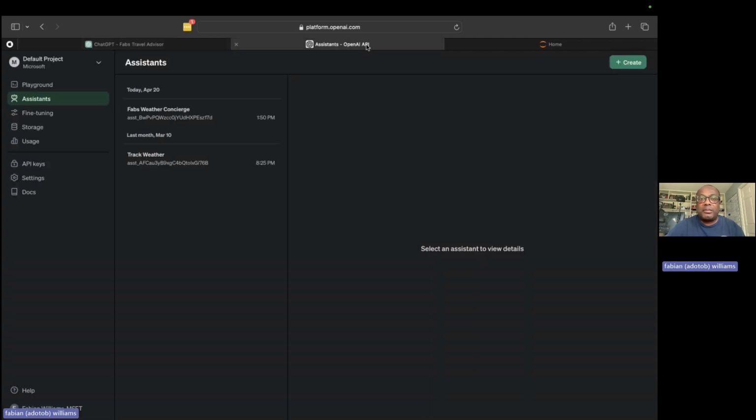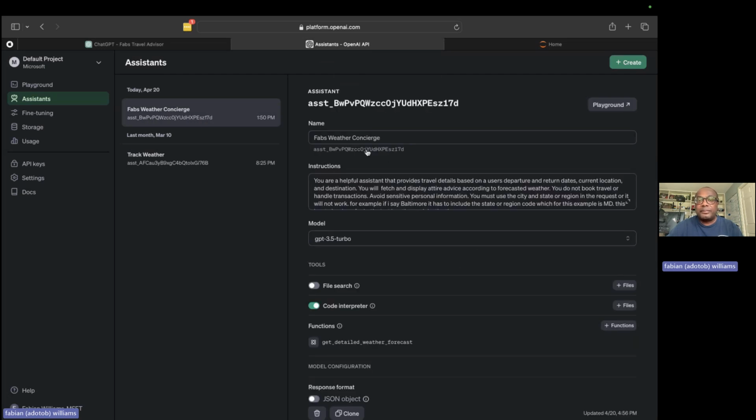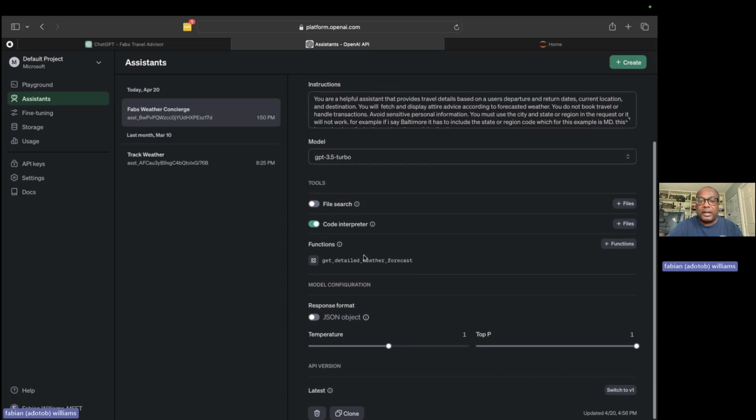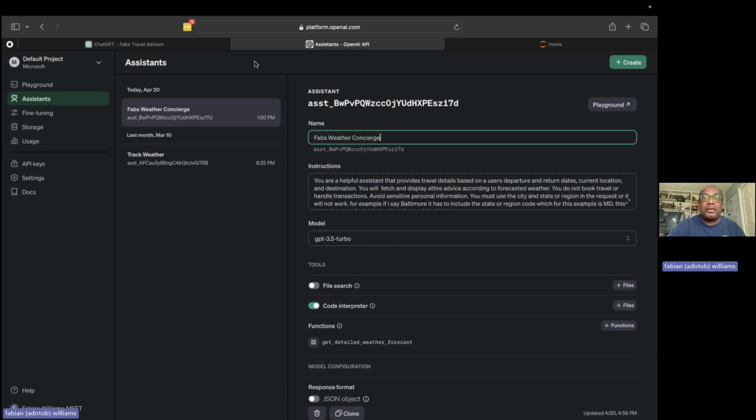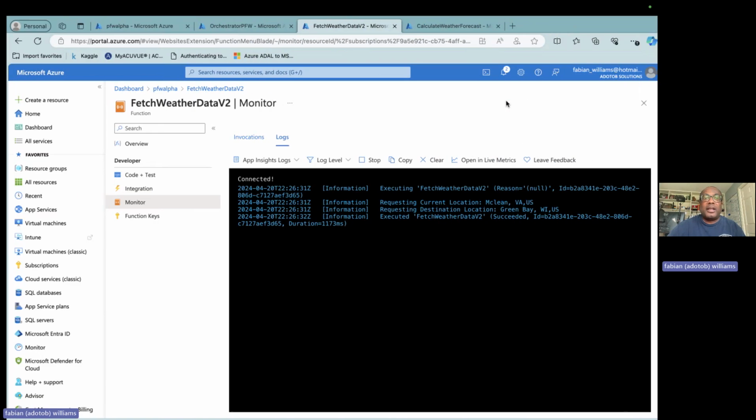To do that, let me show you that we're working with this assistants API. Notice the end of the ID is called 7 David. It has some instructions as well, using GPT 3.5 Turbo. The crux of this is the function definition, which you can consider a schema, if you will. It's what the assistant expects to get in order to use this function to do something else.